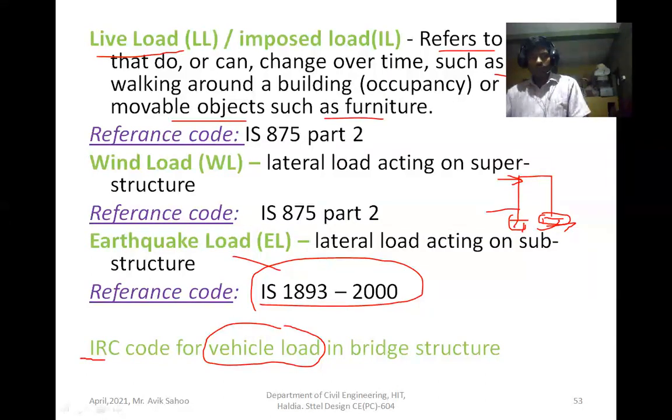Using the IRC code. In IRC, I stands for Indian Road Congress. So using the IRC code, Indian Road Congress code, find out how much vehicle load comes in different types of these structures. You have to calculate that from the IRC code, and then you proceed for analysis, and after analysis you do design.